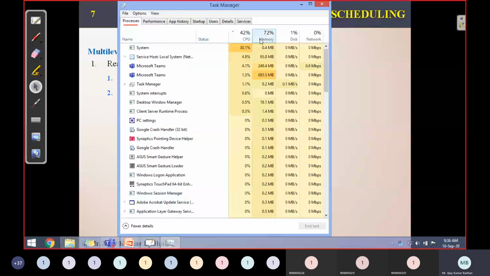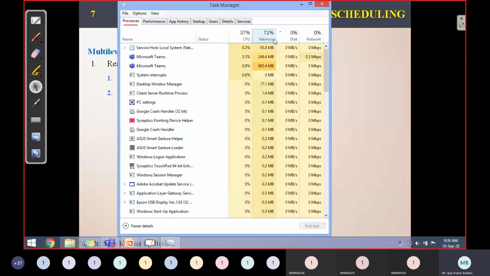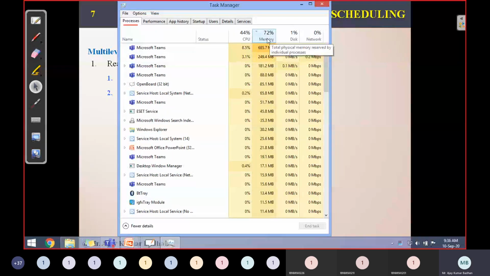Now, if you look here, this is my CPU, this is the memory. This is your main memory. My system is consuming 72% of the memory. Which process is consuming more of my RAM? You can see here. Since I'm explaining the concepts using Teams, this is actually capturing 682.6 MB. I have 4 GB RAM, among which 682.6 MB is occupied by Teams. Apart from that, it also has child processes, which consume 250.5 MB and 181.3 MB.